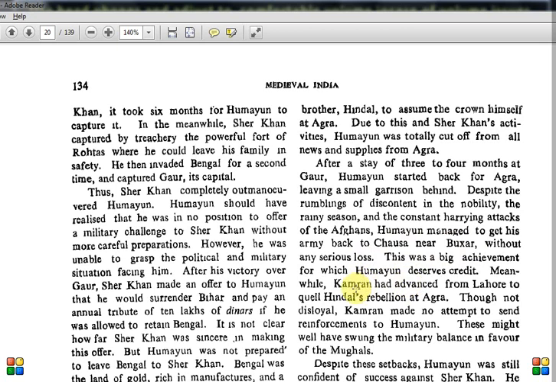Meanwhile, Kamran had advanced from Lahore to quell Hindal's rebellion at Agra. Kamran is one brother who was in the west, in the Lahore, Pakistan region, and Hindal is in Agra. So now they both are fighting. Though not disloyal, Kamran made no attempt to send reinforcements to Humayun.